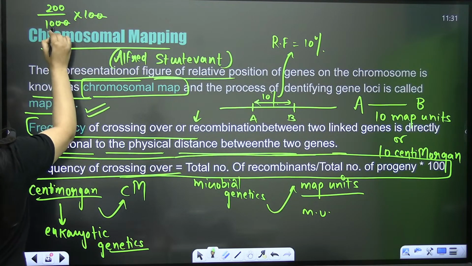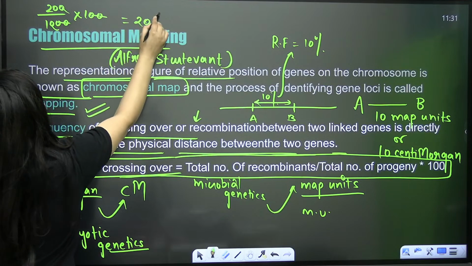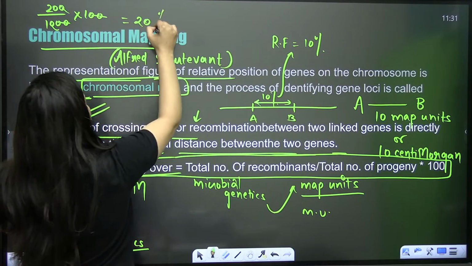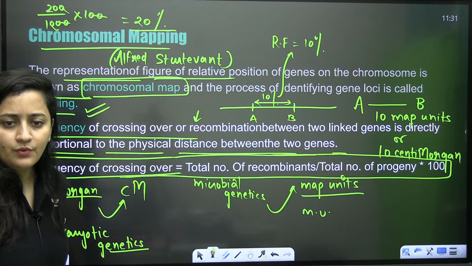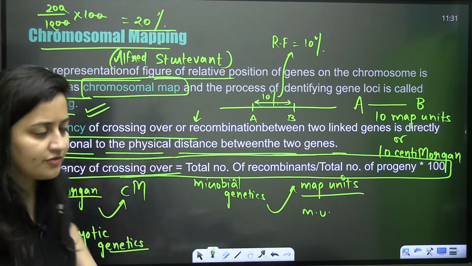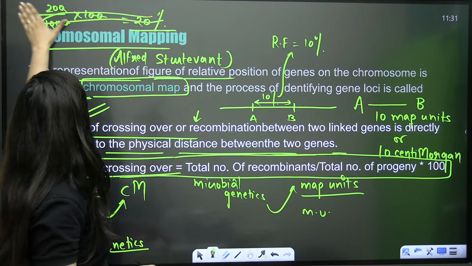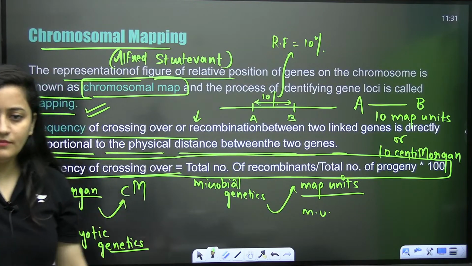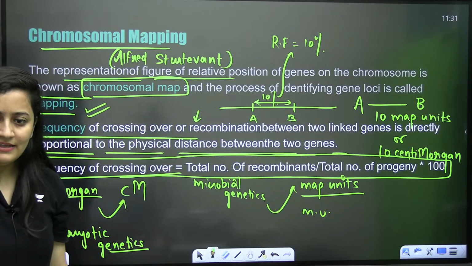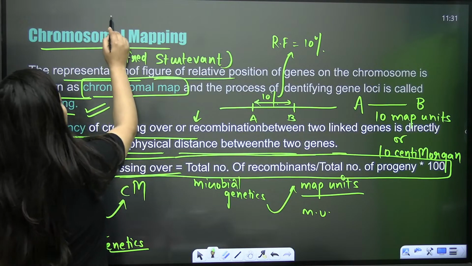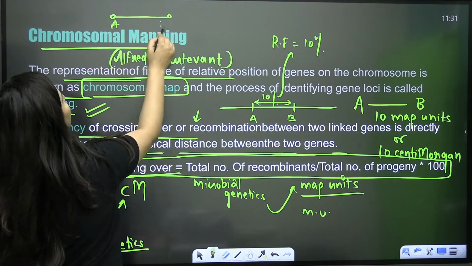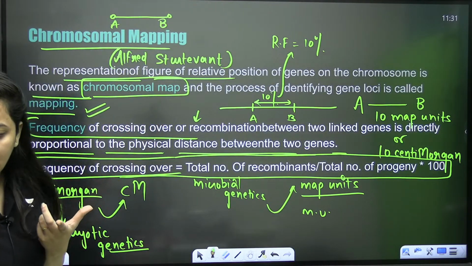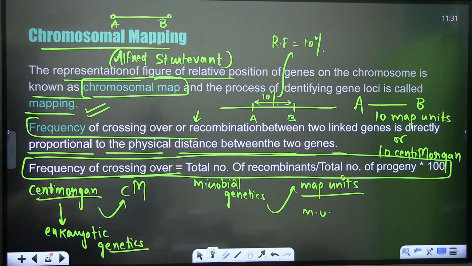So the frequency of crossing over is 20, yes or no? So the two genes have a distance of 20 centimorgan.